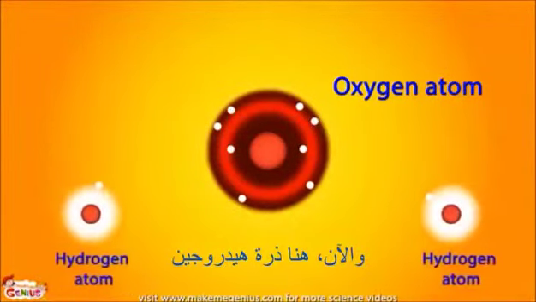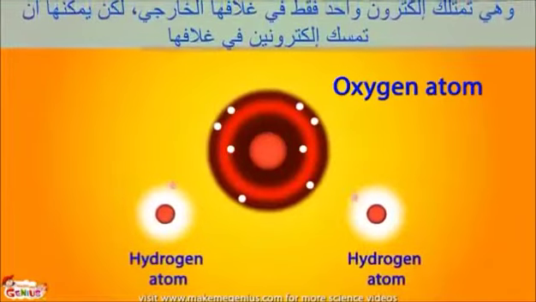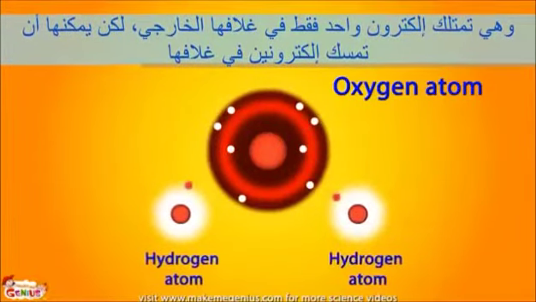Now, here is a hydrogen atom. It only has one electron in its outer shell, but it can hold two electrons in its